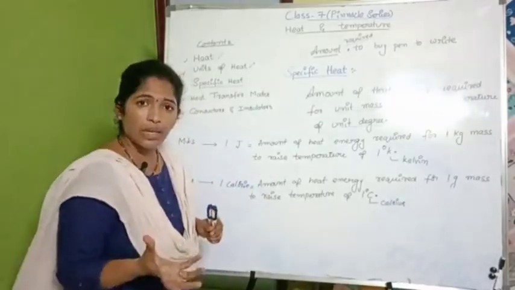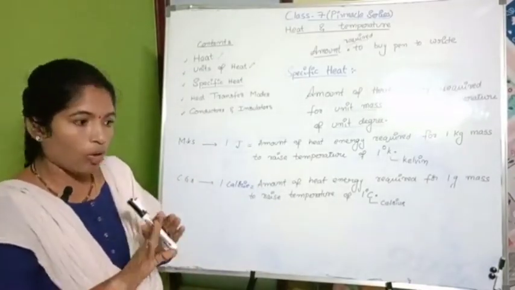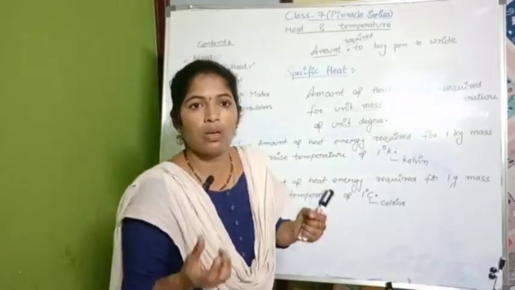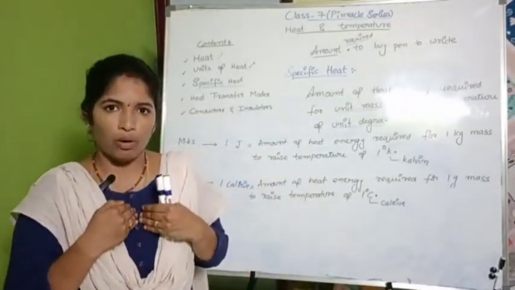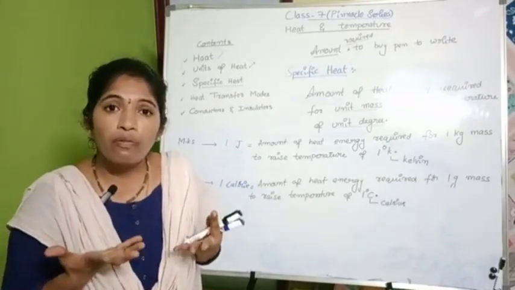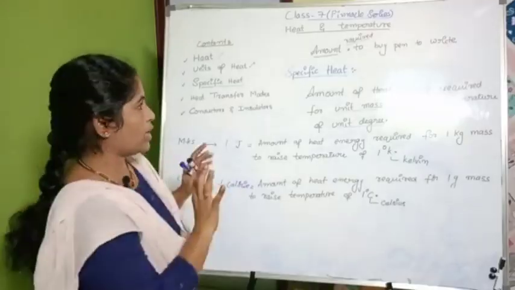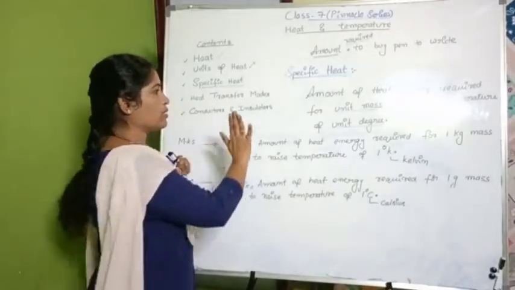How much will it rise? Only 1 degree, right? Not 2 degrees, 3 degrees, 4 degrees. So that means if I want to increase the temperature by 1 degree, how much energy do I need to spend for 1 kg mass? That is the specific heat, and it is a standard.